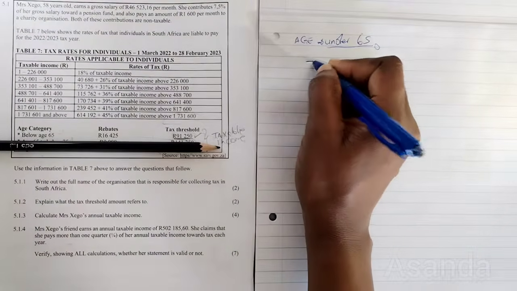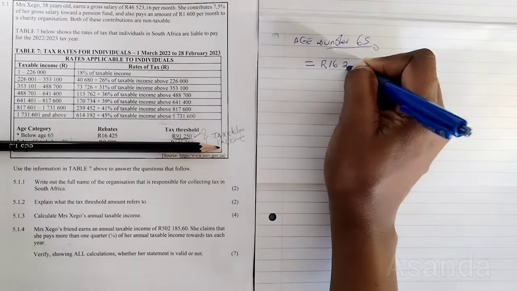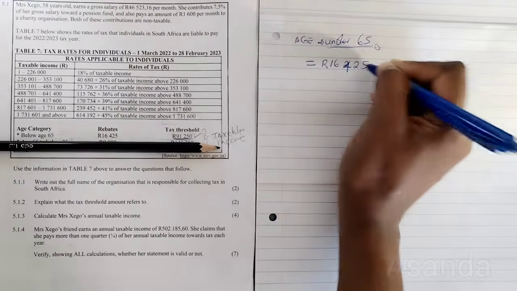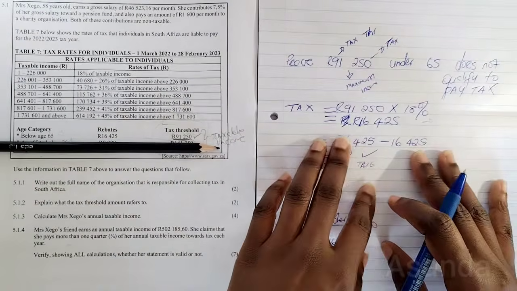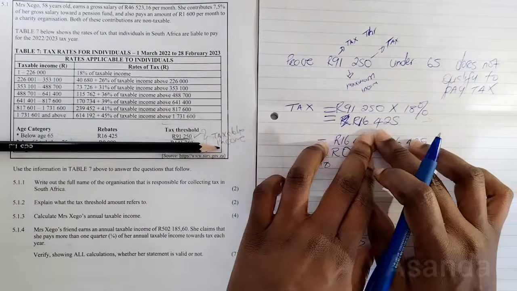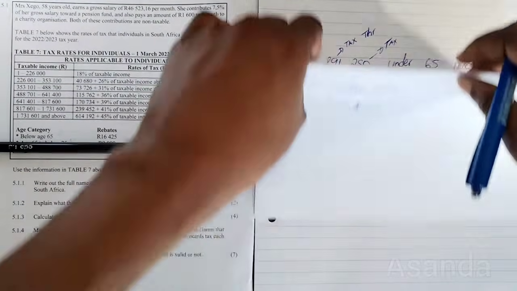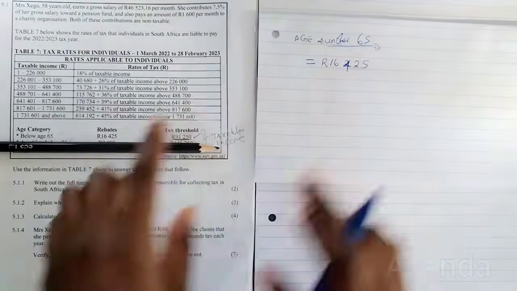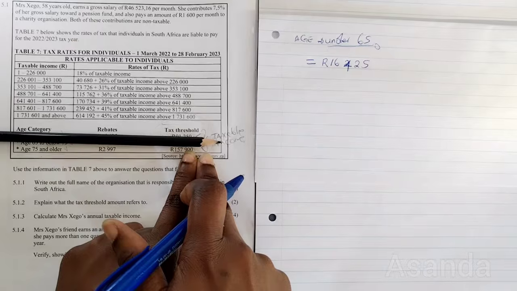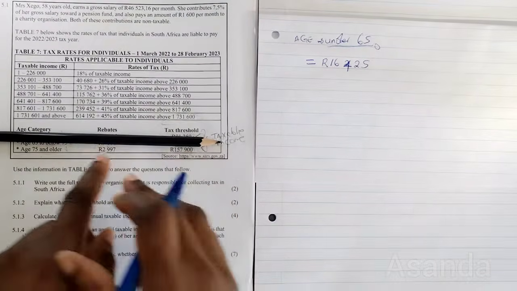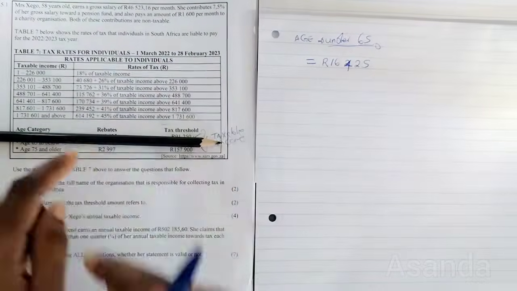Okay, so what do you say? 16,425, which is the rebate. And then you say, when I'm calculating the tax for this person, I multiply and I get the rebates. That's why when I minus, I get 0. So this time, when I have rebates, from these amounts to get these amounts, I must divide, sorry. And from these amounts to these amounts, I must multiply.